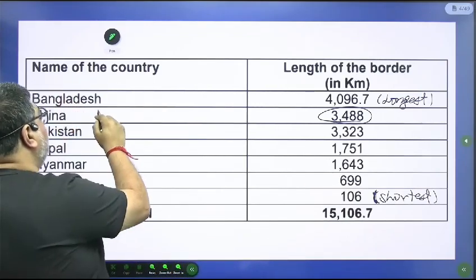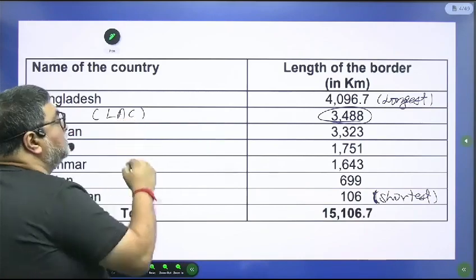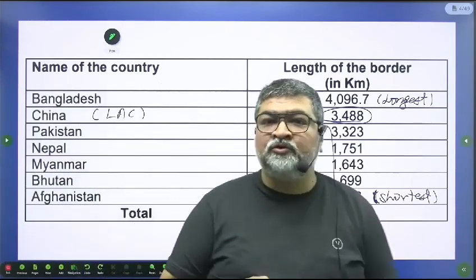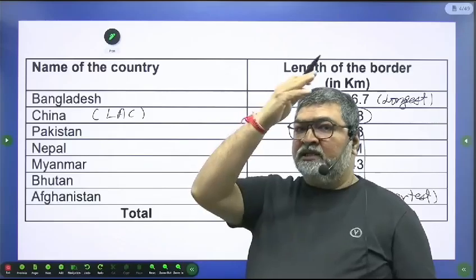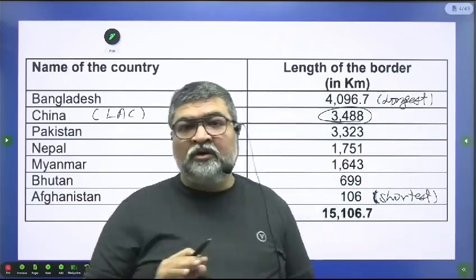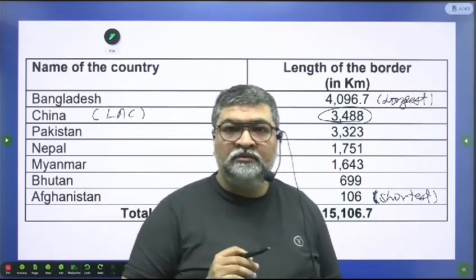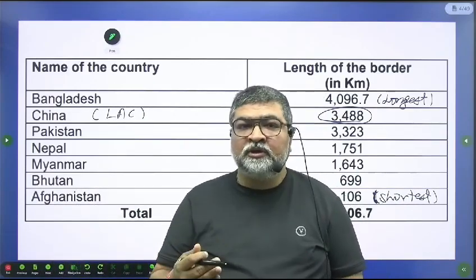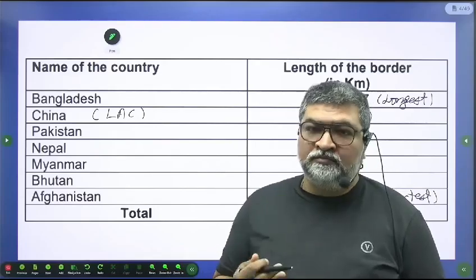And we have a disputed territory with China also. One is the LAC side, the other side. So I will go through it. We are sharing a very long border with China, and we have several disputes with China with respect to the border.